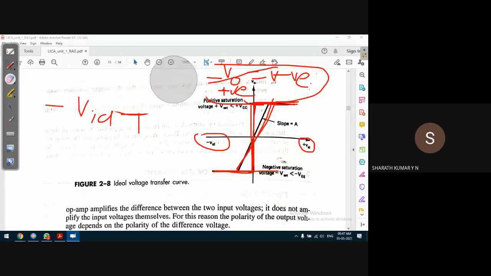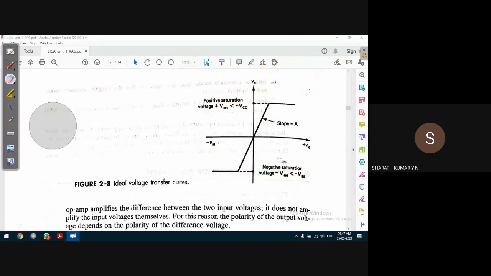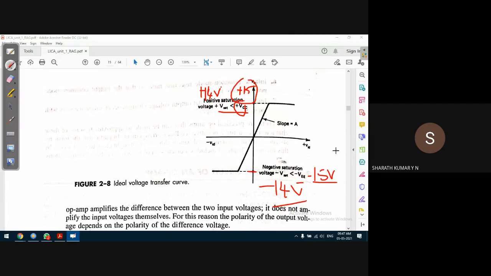So the ideal curve is compared against the practical curve in this diagram. You can observe that the saturation voltage is always less than VCC. If VCC is plus 15 volts, then positive saturation will be approximately plus 14 volts. Similarly, if the negative biasing voltage is minus 15 volts, then negative saturation will be approximately minus 14 volts. This plus or minus 15 volts depends on the application, so we can take an appropriate value of biasing voltage.